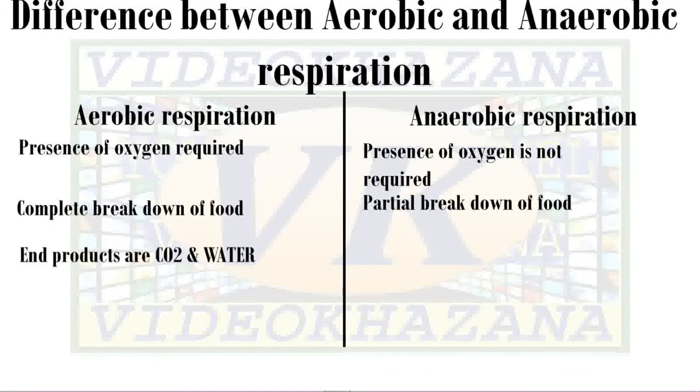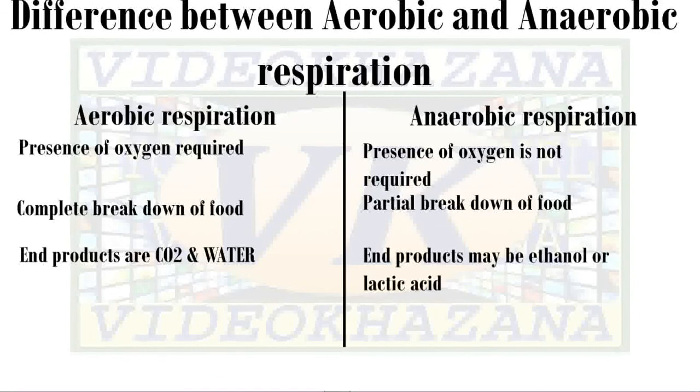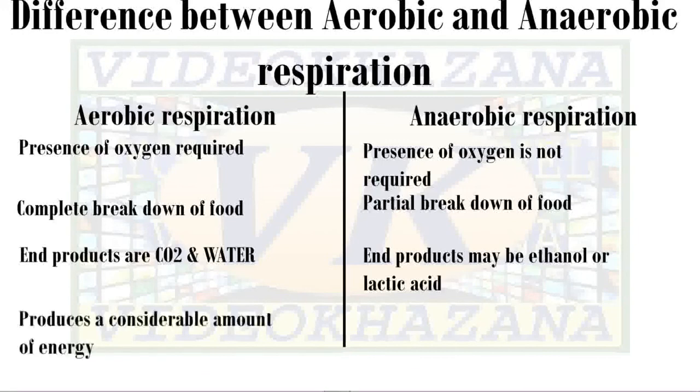End products in aerobic respiration are carbon dioxide and water, and end products in anaerobic respiration are ethanol or lactic acid. Maybe ethanol or maybe lactic acid, depending on the organism. If they are animals, it will be lactic acid. If they are organisms like yeast or other bacteria, it will be ethanol. In aerobic respiration, a considerable amount of energy, means enough energy, is produced, and in anaerobic respiration, less energy is produced.